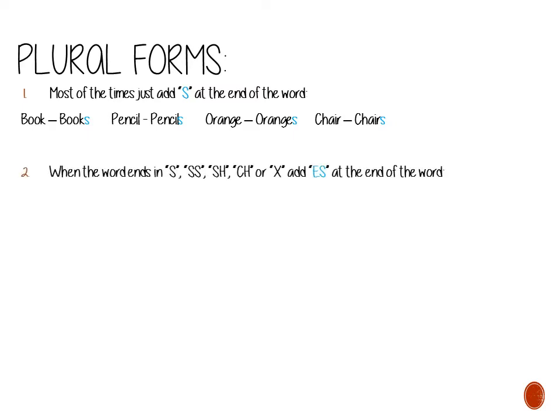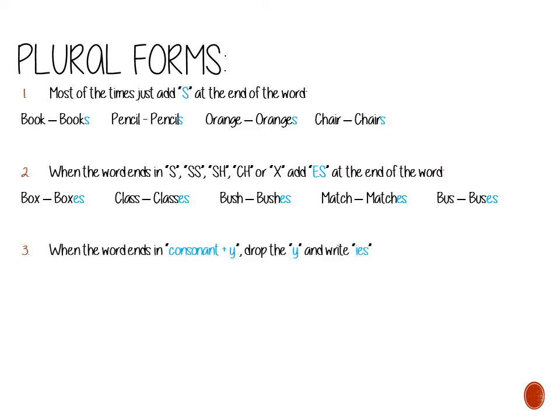So when the word ends in s, double s, sh, ch, or x, we're going to add es at the end of the word. Box, boxes, class, classes, bush, bushes, match, matches, bus, buses.